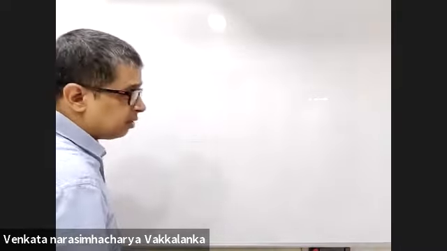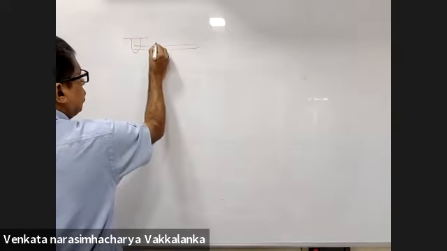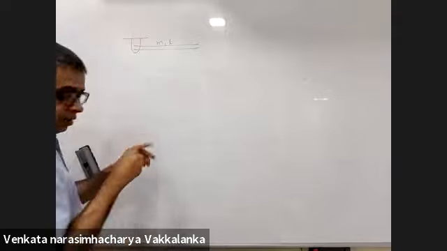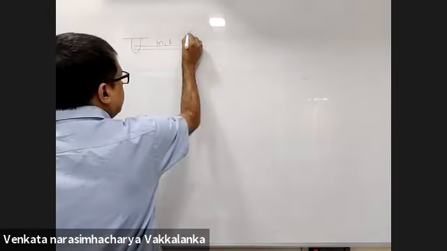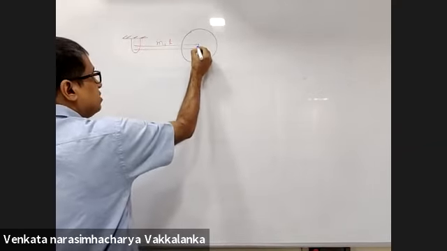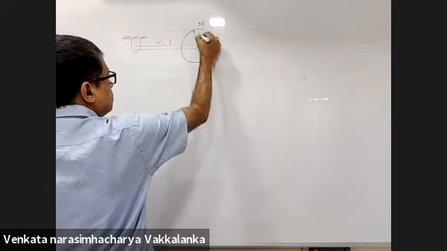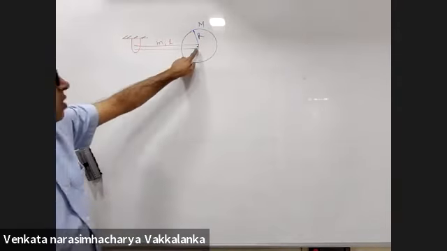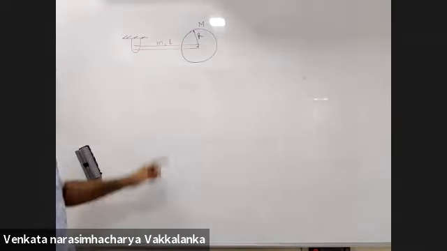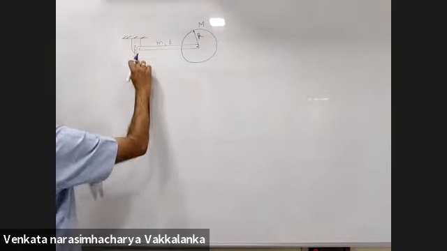Now, listen. This is a thin rod of mass m and length L. There is a disc connected to this such that it is hinged only at the center. This is capital M and this is R. Such that the disc is hinged only at the center. Now when it is released from there, the rod comes over to this point.